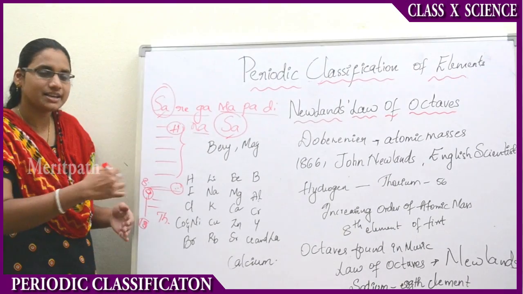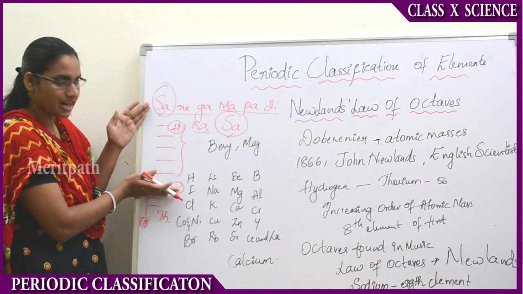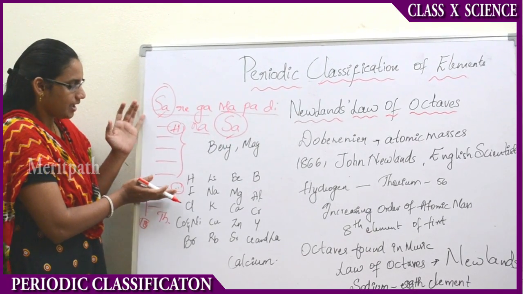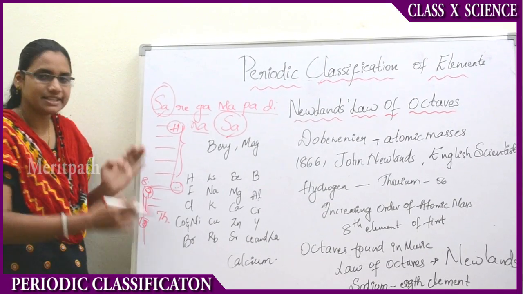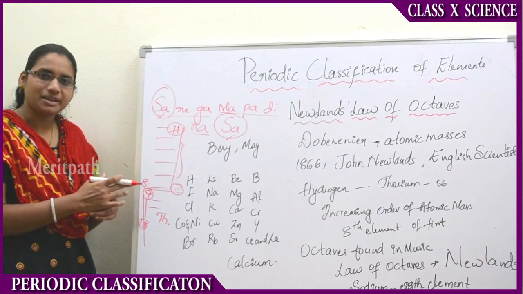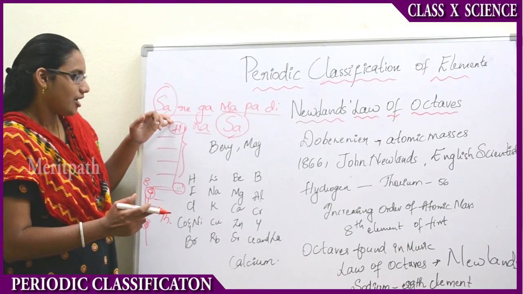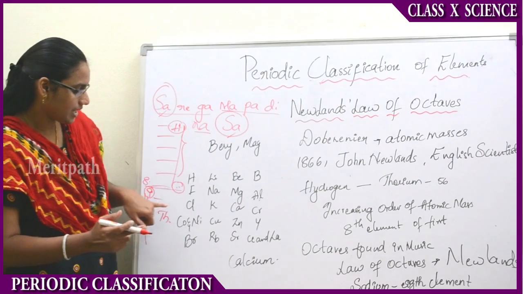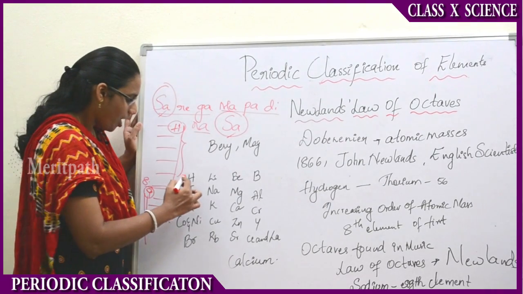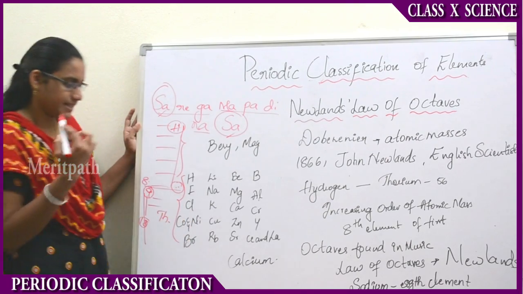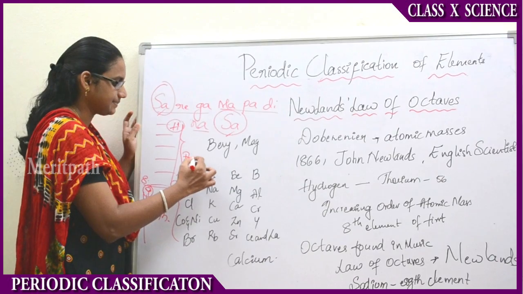Like that, he has made groups, classified into 8 elements, that is 8 elements in one group, and the second group consists of another 8 elements. In this way he has arranged them in order. If you observe here, hydrogen, fluorine, chlorine, cobalt and nickel, chromium, and bromine, all these 8 elements will have the same properties.